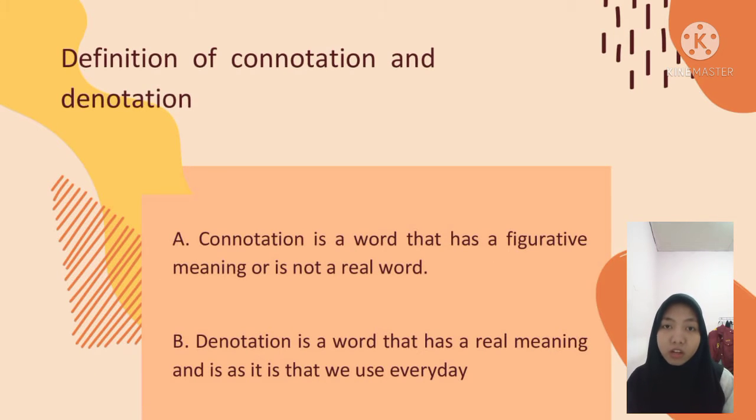Definition of connotation and denotation. Connotation is a word that has a figurative meaning or is not a real word. Connotation is a word that has another meaning behind it or a meaning related to a word. Denotation is a word that has a real meaning and is what we use every day. Denotation is the meaning of a word or a group of words based on straightforward designation of something outside the language or based on certain convention and is objective.